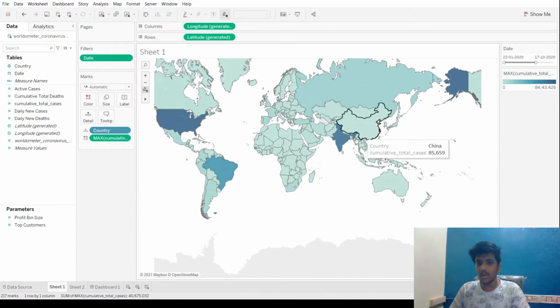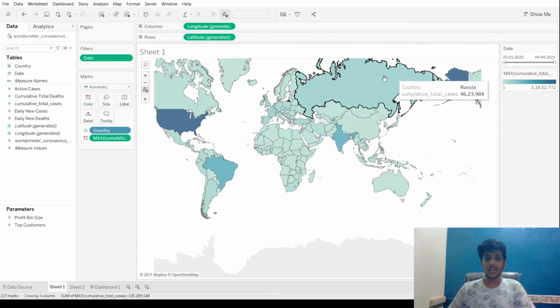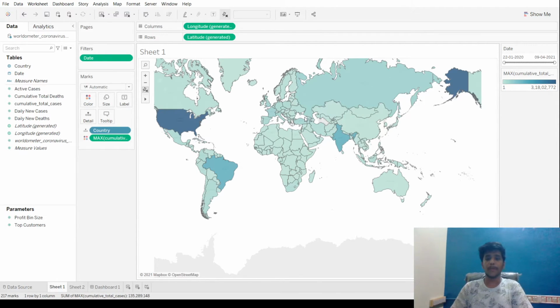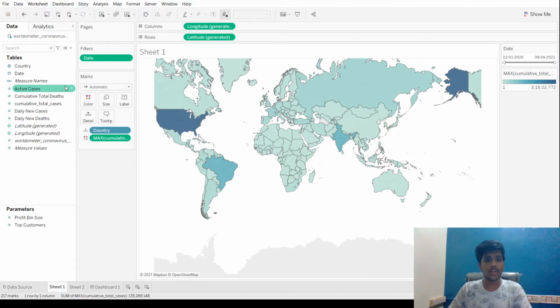And as time has gone, there was a time in India where it was higher, and later the count got down. As we can see, the color is gradually lightening, and this is just the present situation. In this way, we can use filters to filter any group or any place or by time or by any attribute. And this is how you use a worksheet.